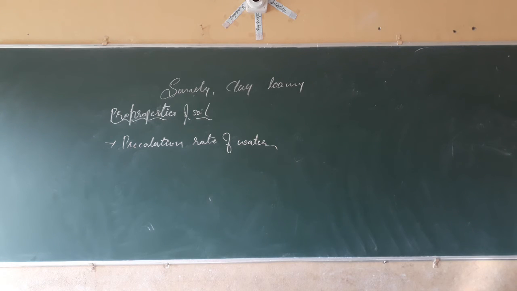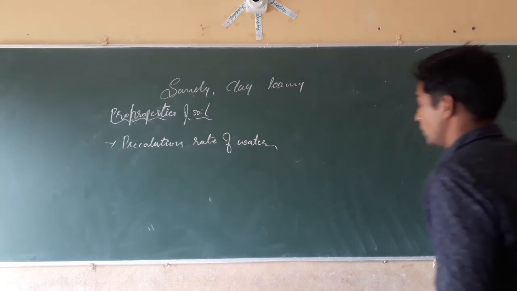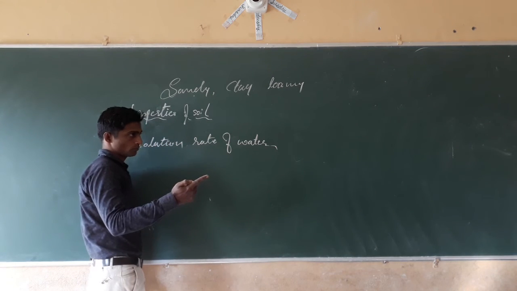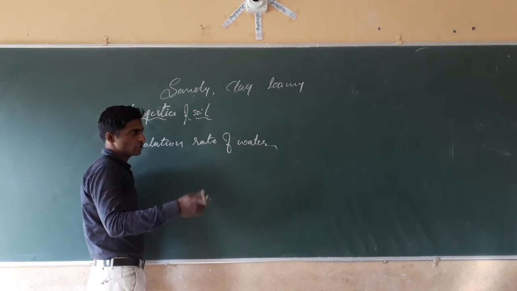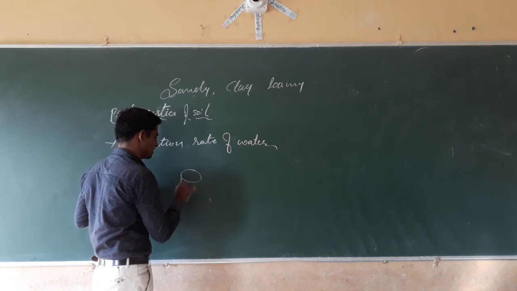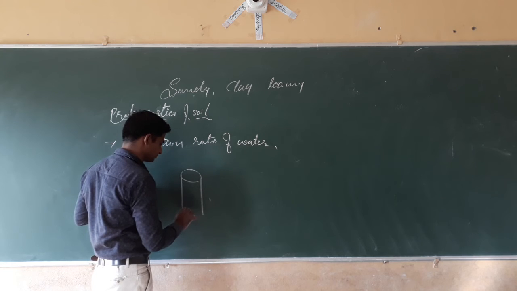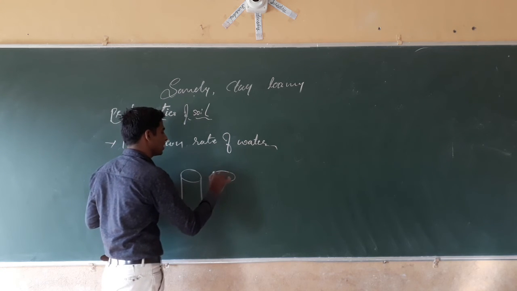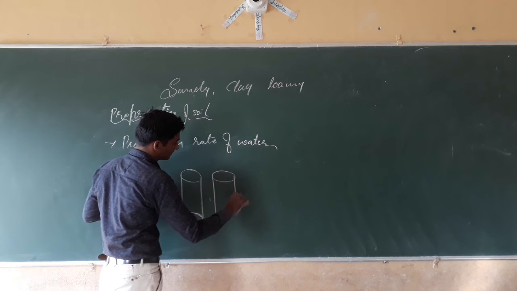We have to take a hollow pipe, not 5 centimeter, 5 inch diameter. Same size hollow pipes, 10 centimeter or 20 centimeter long.